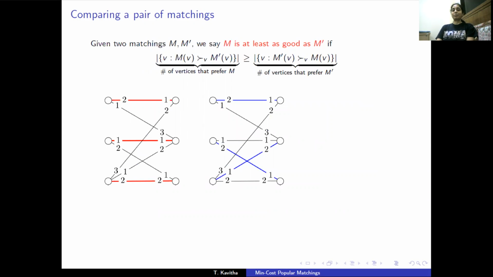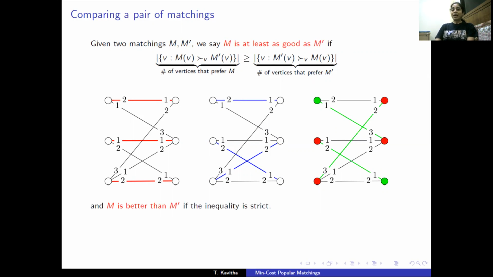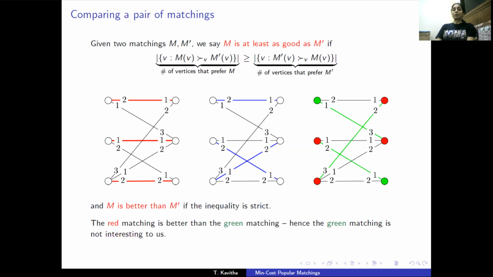So let's see it on this example. Let's have an election between the red and blue matchings. The top two vertices are indifferent between these two matchings. The two middle vertices prefer the red matching and the two bottom vertices prefer the blue matching. So this election is a tie. Each matching is as good as the other. Let's hold another election between the red and green matchings. Here the red matching is the winner. It has 4 vertices that prefer it, whereas only 2 prefer the green matching. So the red matching is better than the green one, and so the green matching is not really interesting to us.